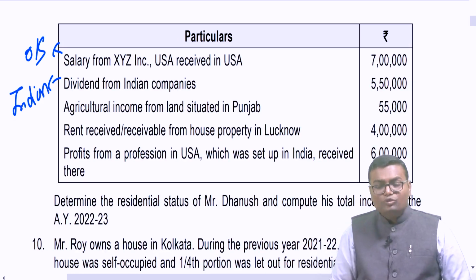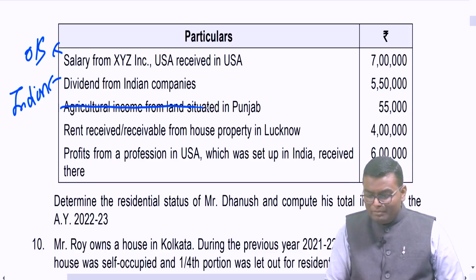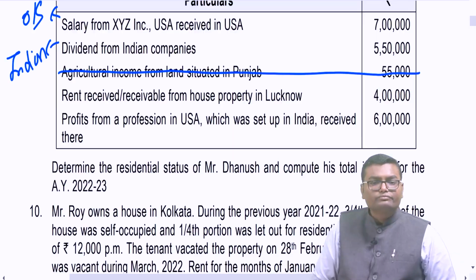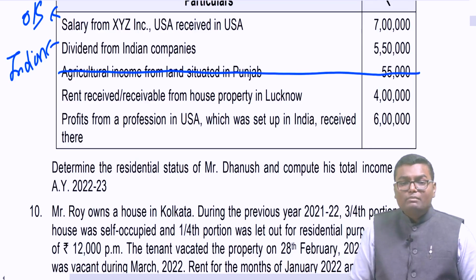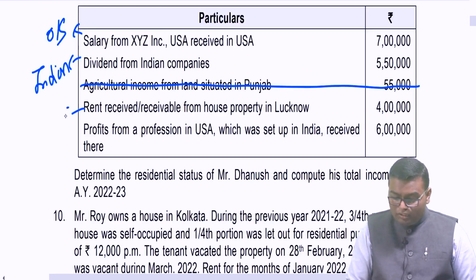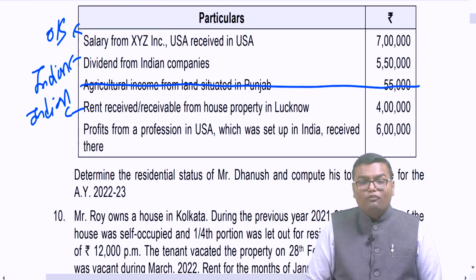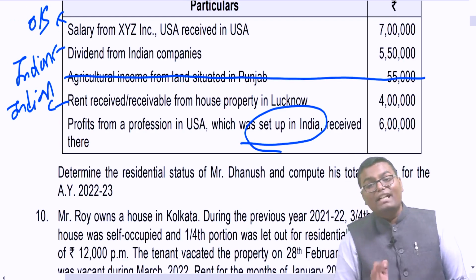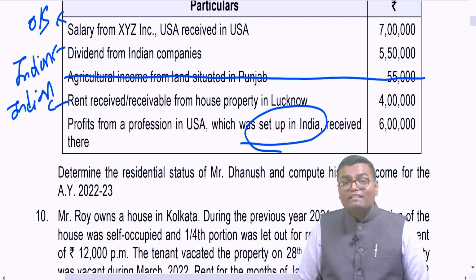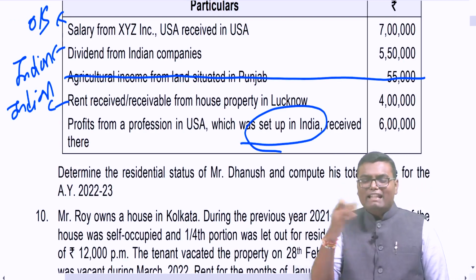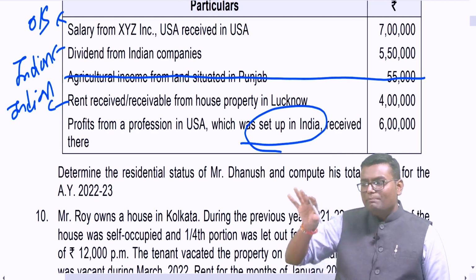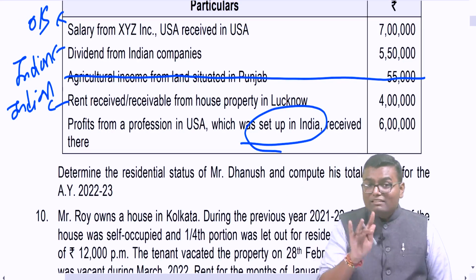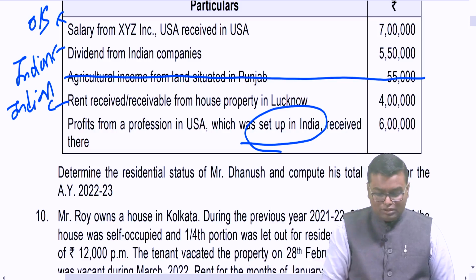Agricultural income from land situated in Punjab. Arey, this is exempt income. We don't have to count it. Rent received or receivable from house property in Lucknow. Lucknow, that means this is Indian income. Profit from a profession in USA which was set up in India, received there. If any business or profession is set up in India, whether it is taxable or not is a different story. Let us keep scope of income aside. But this is actually Indian income. So this is Indian income.